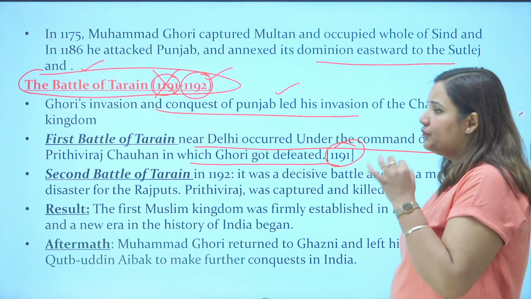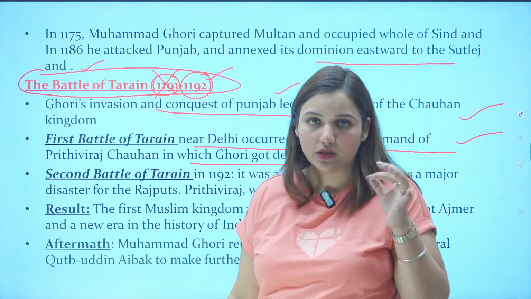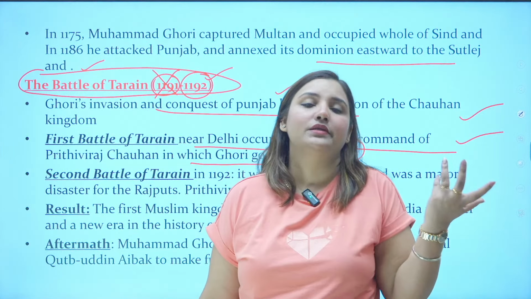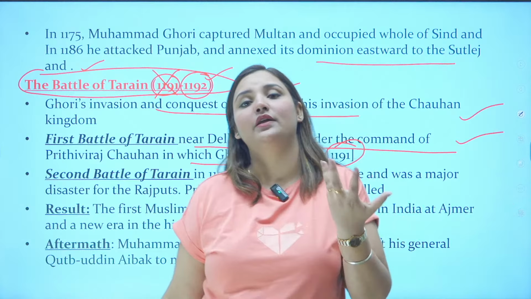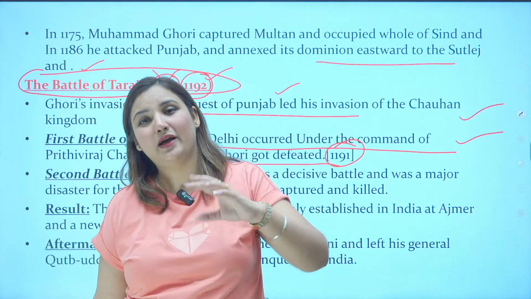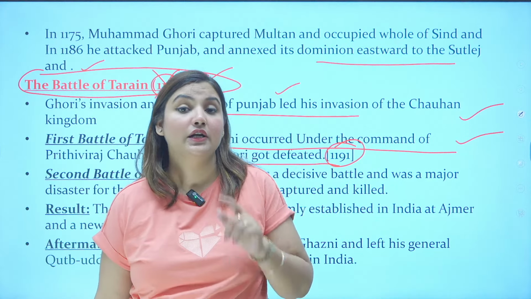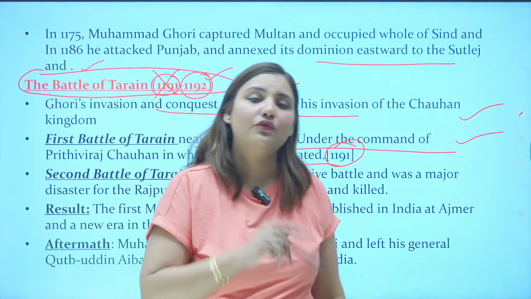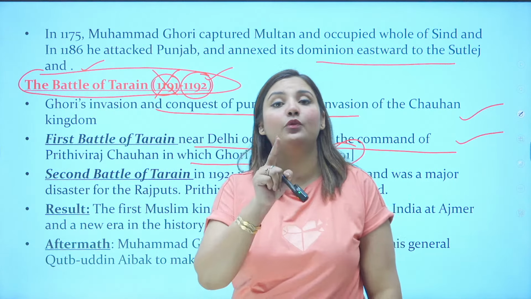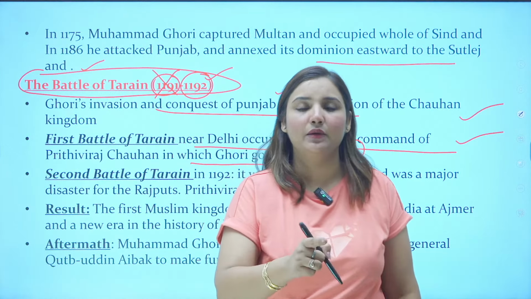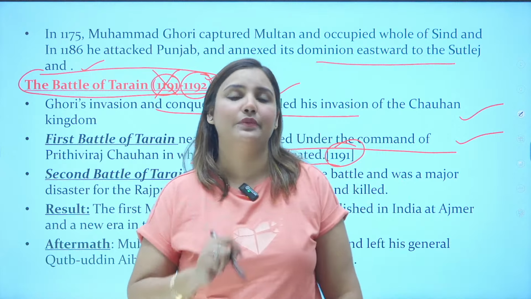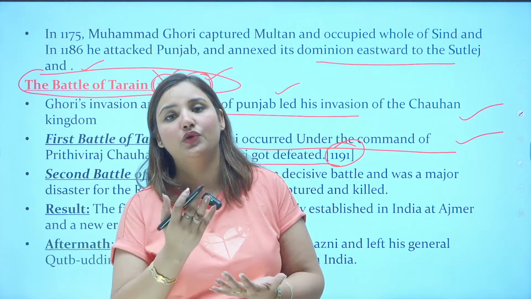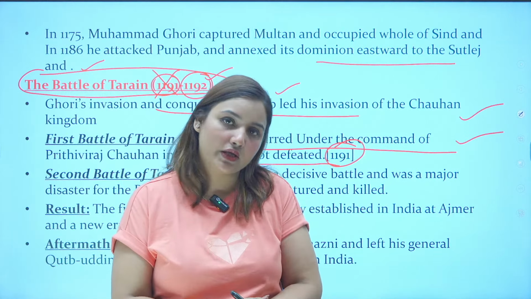The problem with the Chauhans and these Rajput rulers was that sometimes they became very big in their principles. Their principles were very, very high. Sometimes their principles were higher than the nation, which is wrong. Nation first. You should not die for your principles. You should die for your nation. You are the ruler. You are the protector of your people. If you can't protect them, then what will we do with your principles and your philosophies? The philosophy is of no use if it cannot help the people to survive.